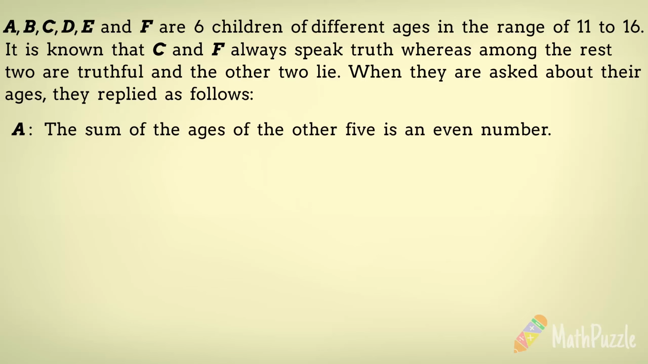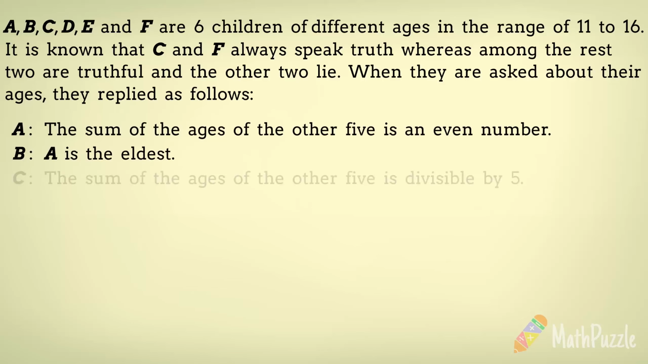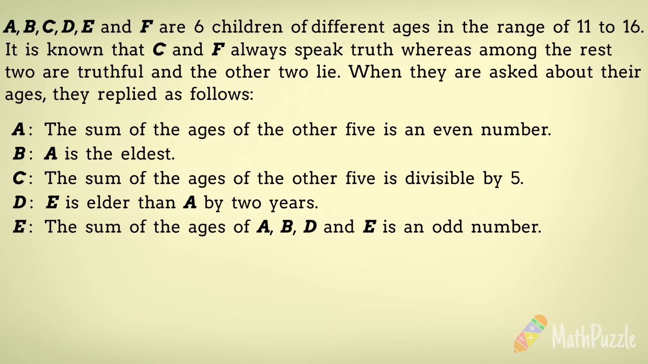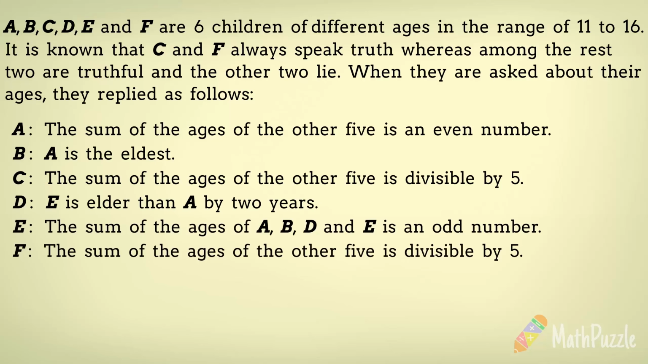A. The sum of the ages of the other 5 is an even number. B. A is the eldest. C. The sum of the ages of the other 5 is divisible by 5. D. E is elder than A by 2 years. E. The sum of the ages of A, B, D and E is an odd number. F. The sum of the ages of the other 5 is divisible by 5.